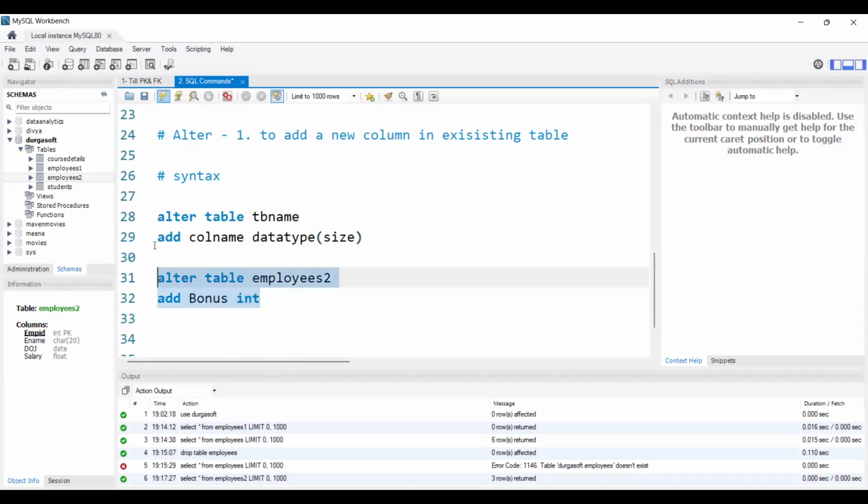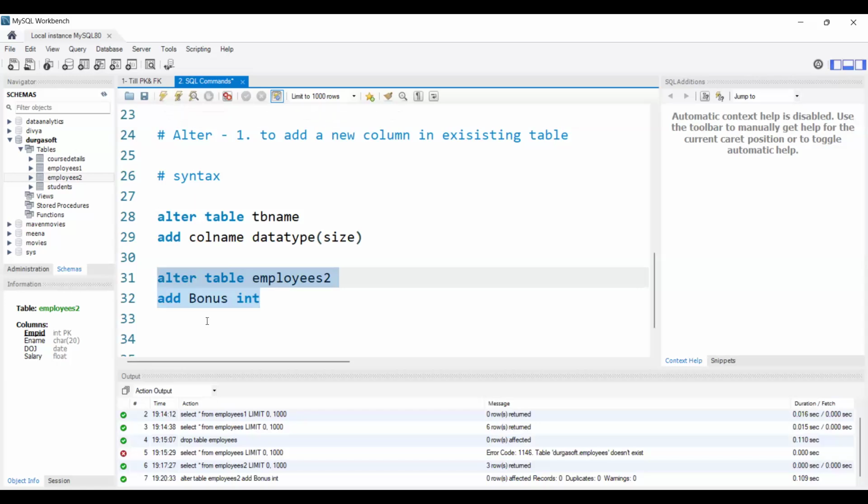Let's execute this. Here also, ma'am, can I mention primary key, right? Yes, I will say that later. If in an existing table we want to declare the primary key, we can use the alter command to define the primary key as well. So our table got altered.